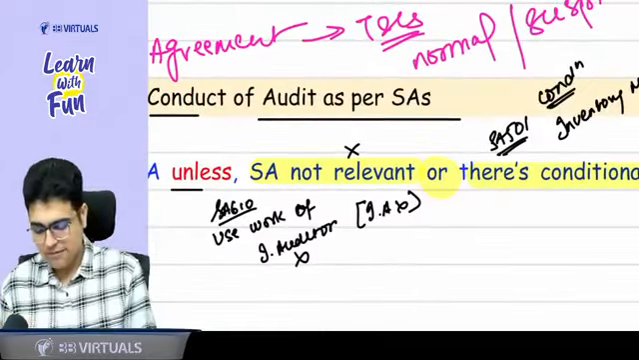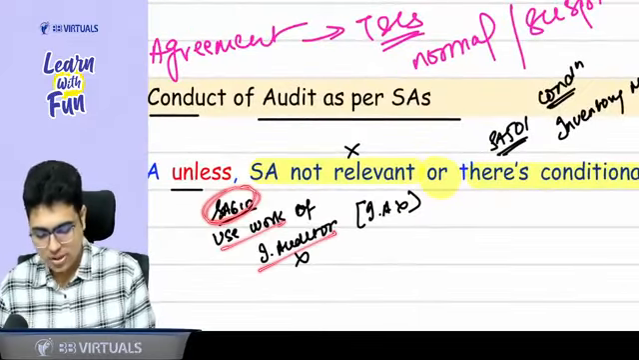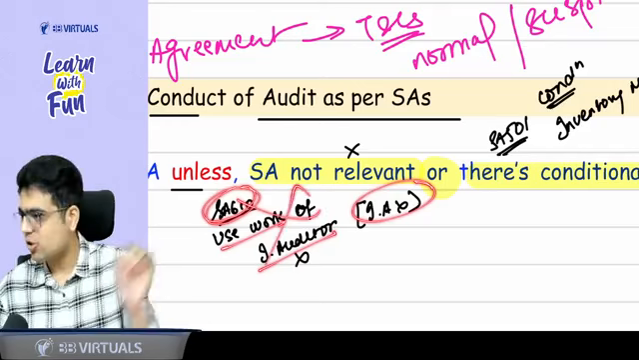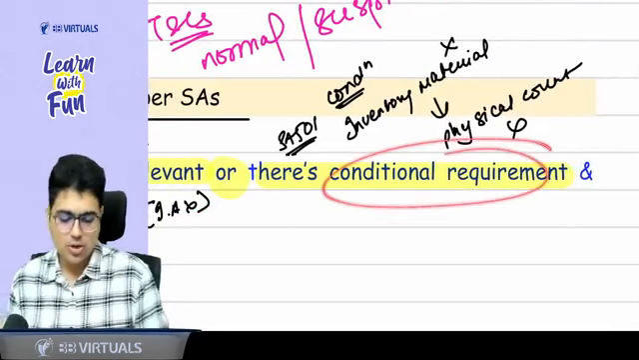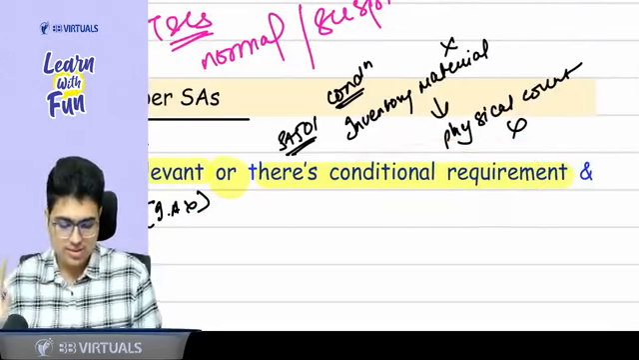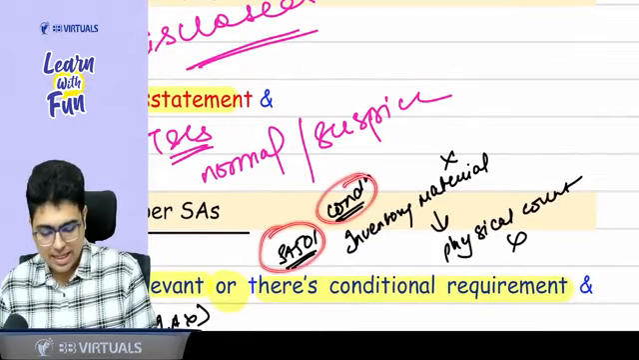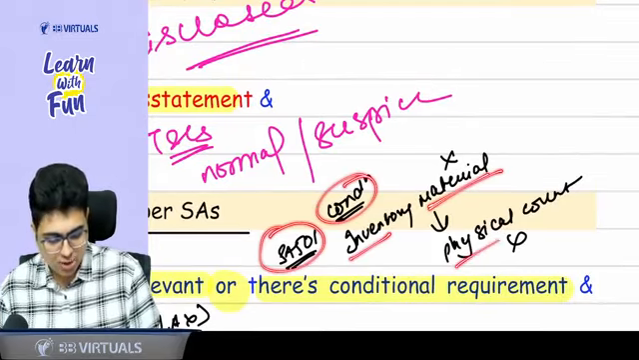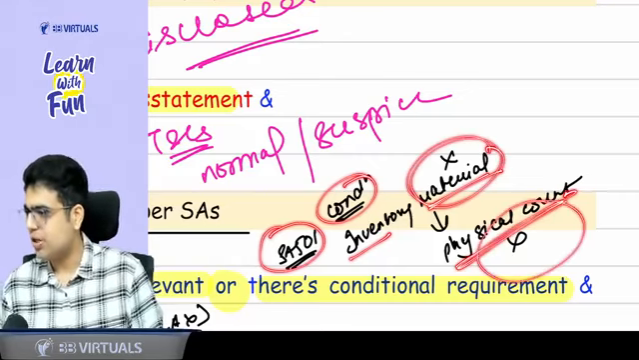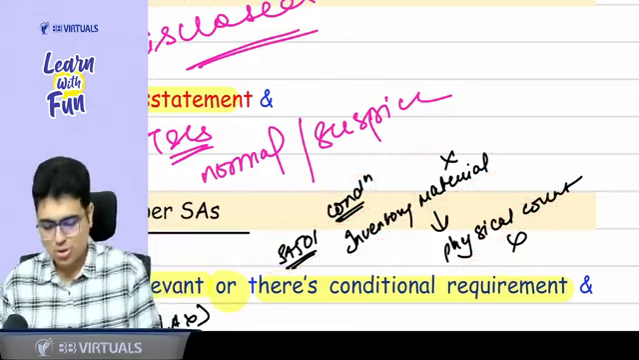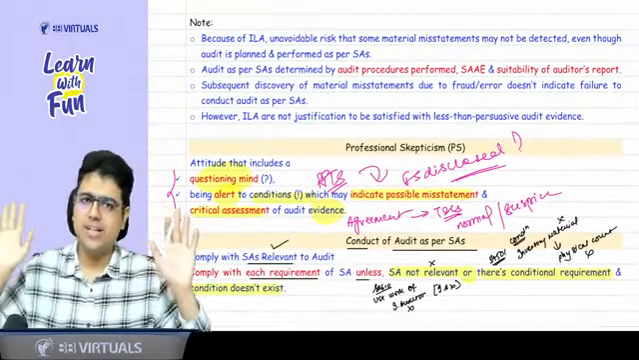For example, if I talk about SA 610, which talks about the use of the work of an internal auditor, if there is no internal auditor, this SA is not relevant, so don't use it. Similarly, there may be a conditional requirement and that condition does not exist. For example, in SA 501, there is a condition that only if the inventory is material, you need to do the physical count. But if the inventory is not material, then you don't need to do the physical count. So you should comply with all the SAs which are applicable and relevant to you.